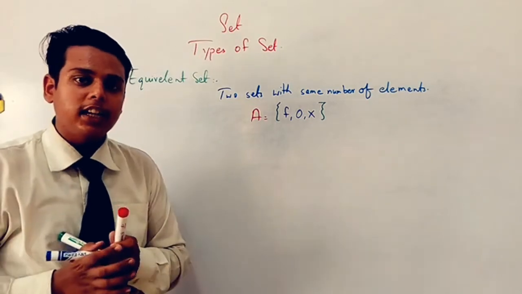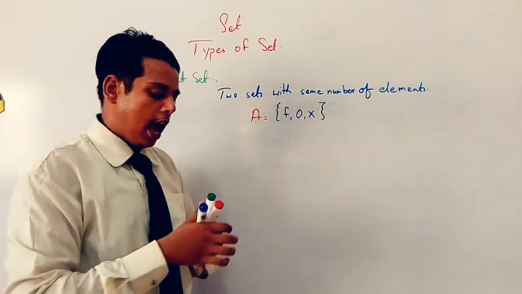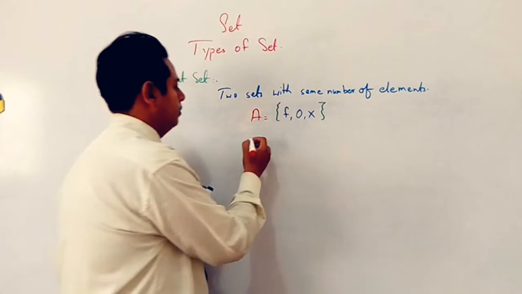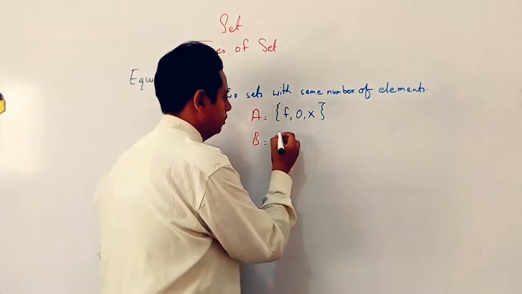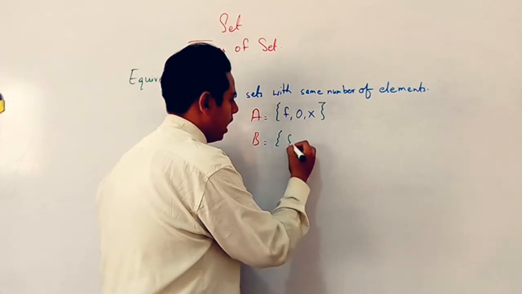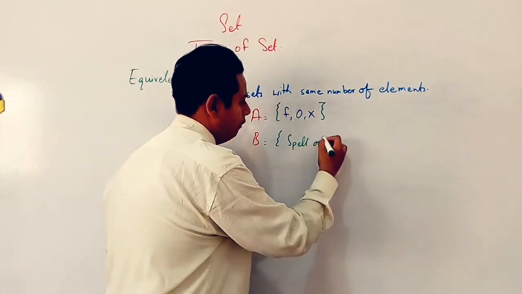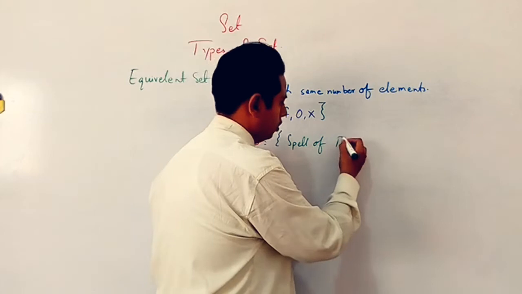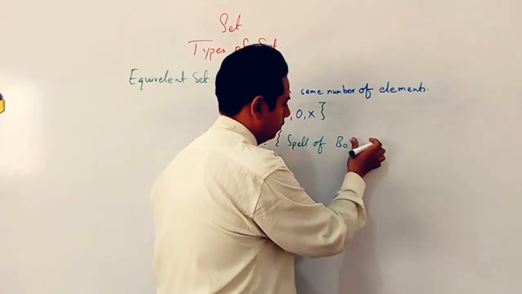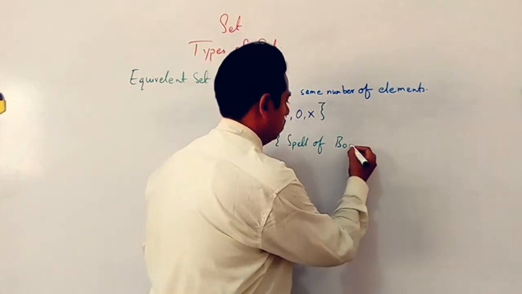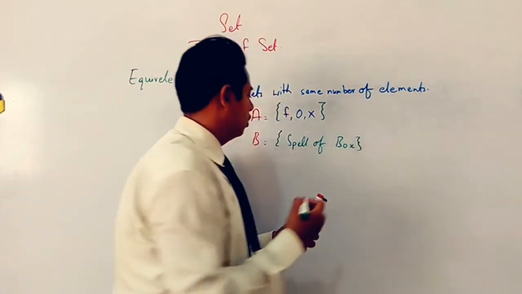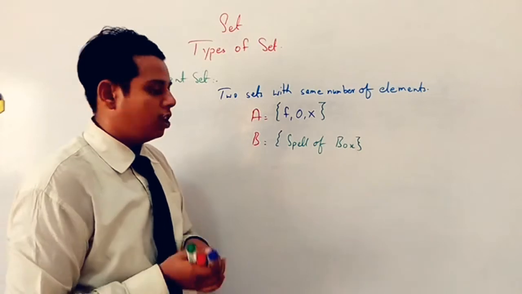How many elements are there in this set? 3. And one more set you are having, which is the spelling of box.